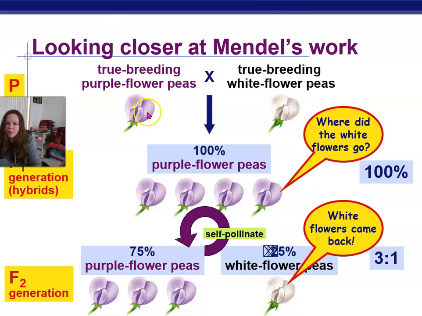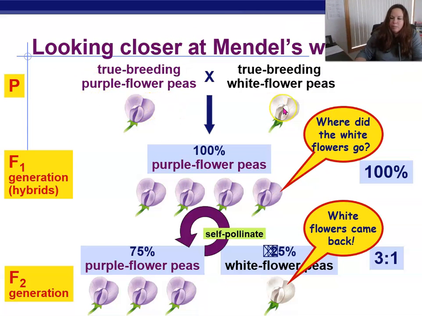So here's the beginning of our experiment. We've got the P generation with our purple and white blossom plants. 100% of the F1s were purple. So we called those hybrids. Today we would also call them, remember the word heterozygous, because they are carrying the genes from both of the parents. Also keep in mind, in the 1800s, they did not know about genes or DNA yet. So Mendel is doing all of this without even knowledge that DNA or genes exist. So here's what happens in our F2 generation.